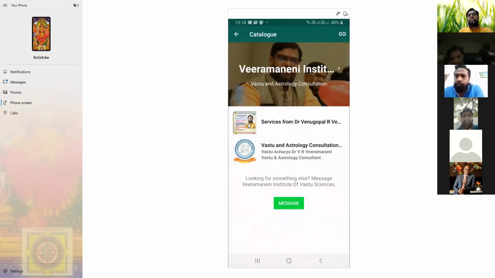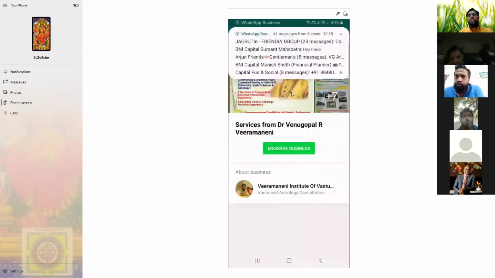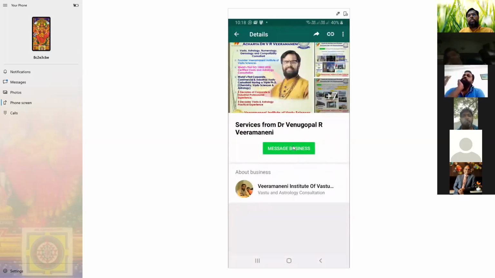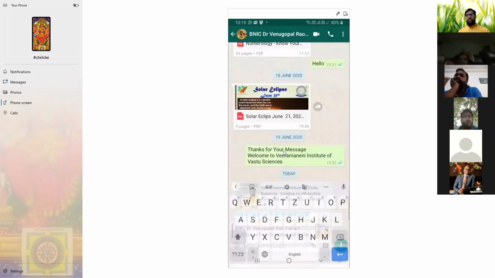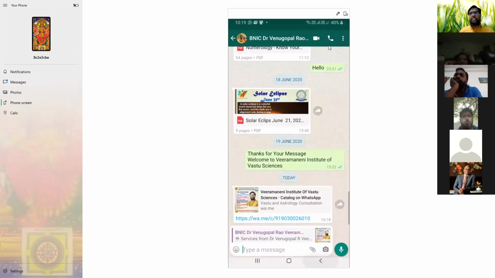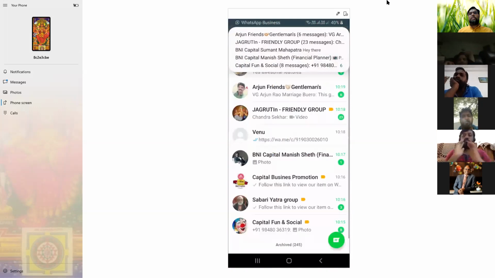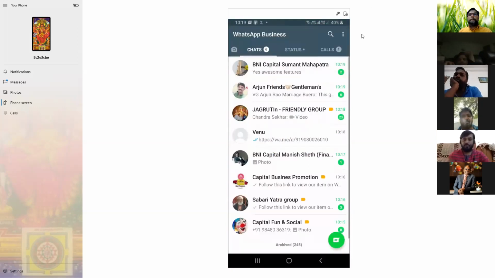Then double click. When you click here, the person will get all the information. When you send the message, he will get the information when he opens it. That message has already gone to this person. This way your client can open and see your profile as well as your catalog. See, that is a catalog.